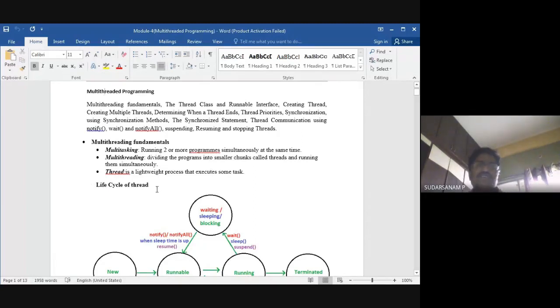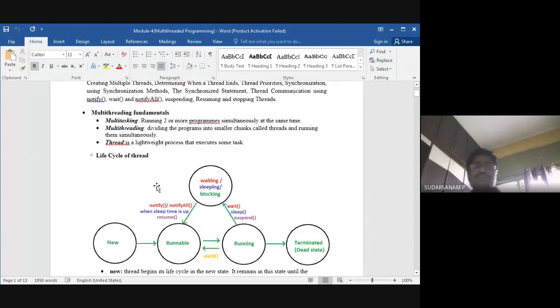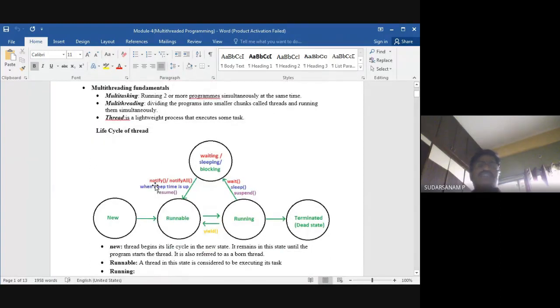Now see the life cycle. This is what they will be asking in the examination: explain the multi-threading fundamentals with the life cycle. Here you can see the first one is New, another is Runnable, another is Running, and Terminated. In between, some of the tasks are executing and some processes are going on.